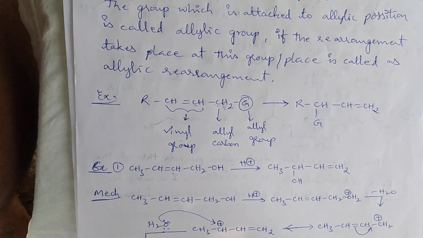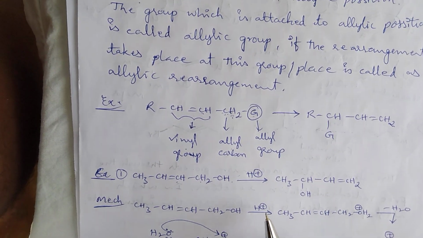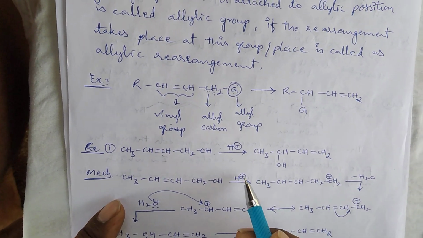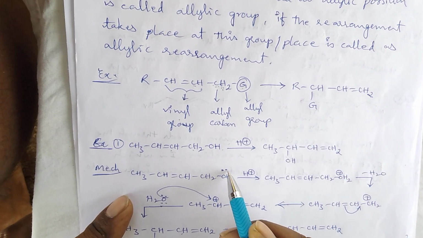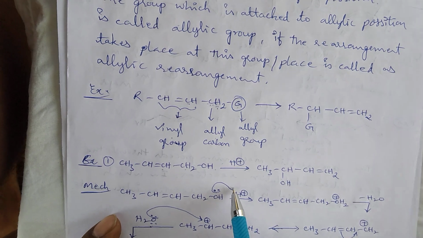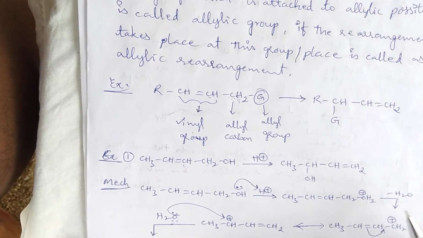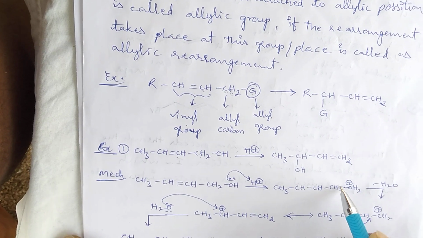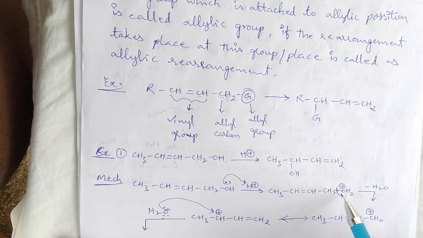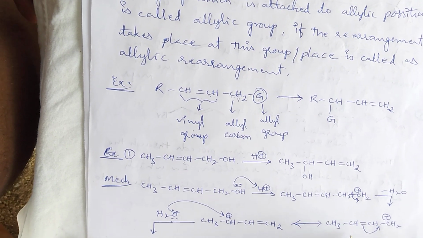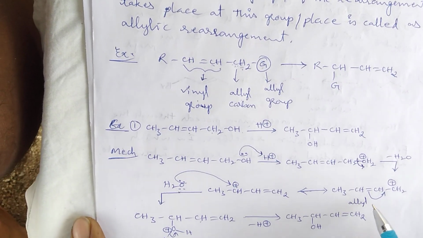In the reaction mechanism, first the lone pair electrons of the oxygen of the hydroxy group abstract the H plus ion and get converted into protonated alcohol. The stability of this molecule is less, so it loses a water molecule and produces an allyl carbonium ion.